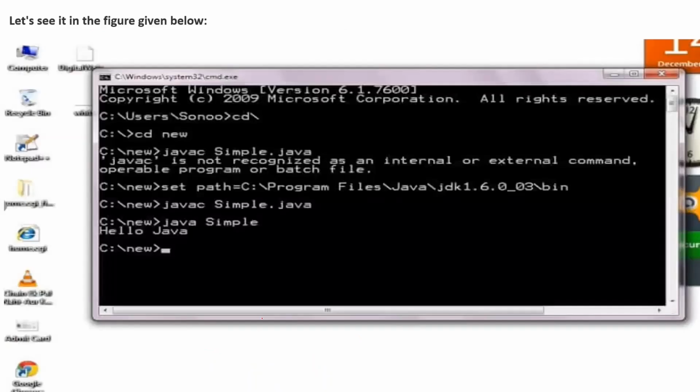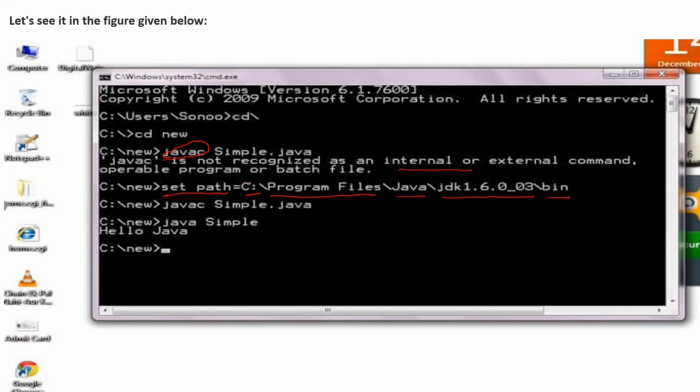I'll show you. Initially, in order to compile a Java program, I use the command javac. When I use javac without setting the class path, I get an error: Java is not recognized as an internal or external command. So I set the path. This is the variable I've taken: C drive, Program Files is the folder, in that Java is present, and the JDK version followed by the bin directory. I'm going to copy it here.